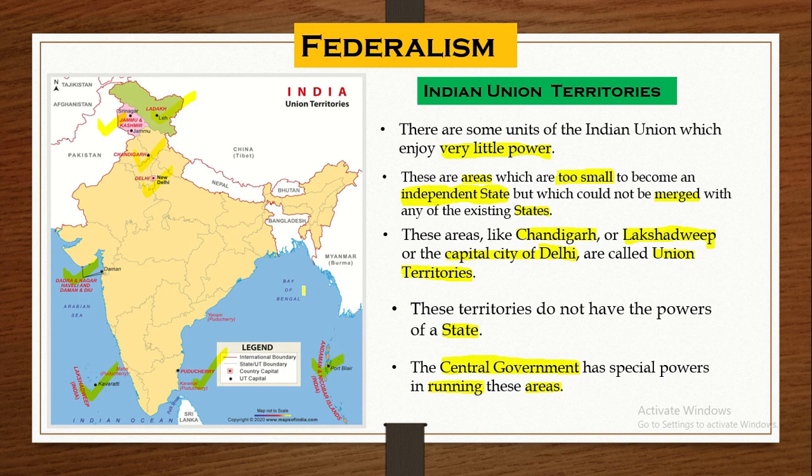So we have a total of 8 Union territories now, and these Union territories do not have the powers which the states have. The central government has the special powers in running the administration of these areas and also takes care of all the issues related to administration, safety, security, financial issues, or anything else, which is taken care of by the Union government itself.